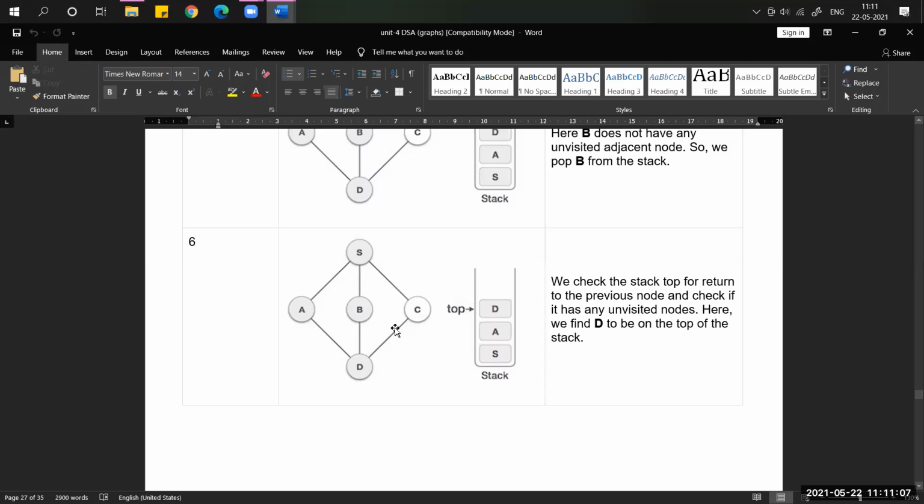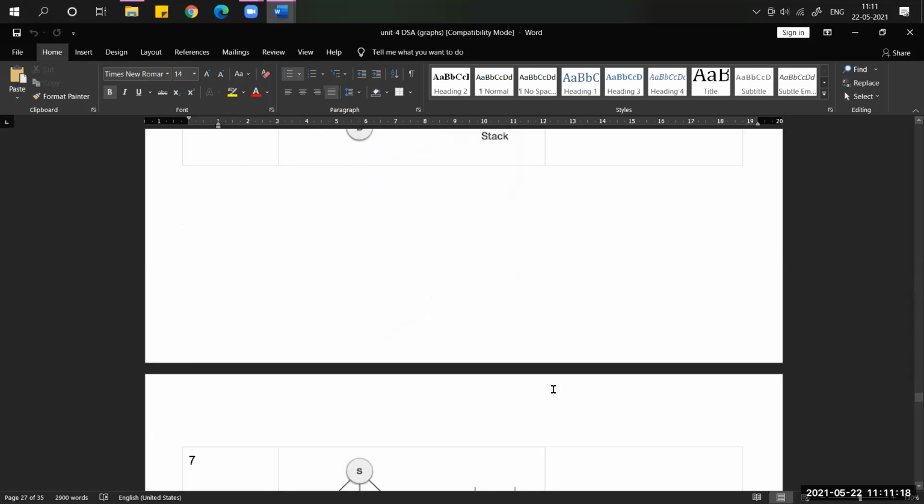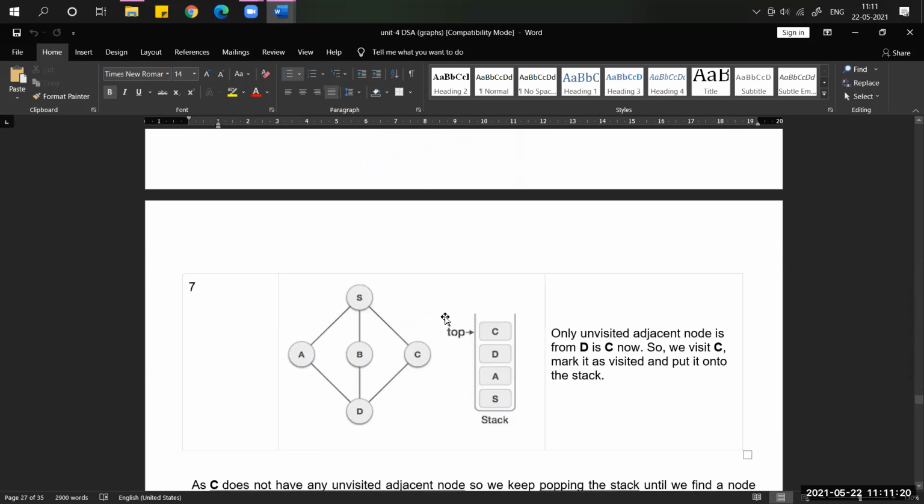Now what is the unvisited vertex? Only C. So we visit C, mark it as visited, increment the top, and push C into the stack.